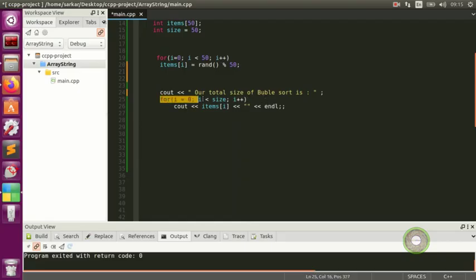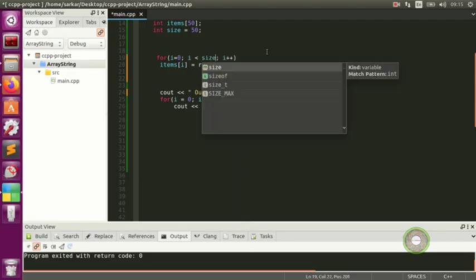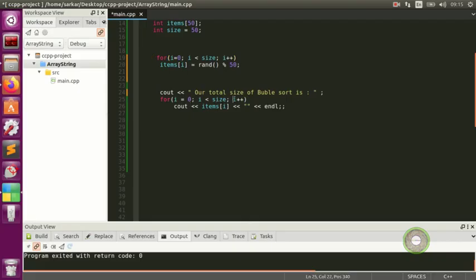Then we're going to run our loop like here, and here you can put a size, up to you, because we already defined our size. Put I plus plus and items I, and we put a cout, and we put a line. So that's what our line is.